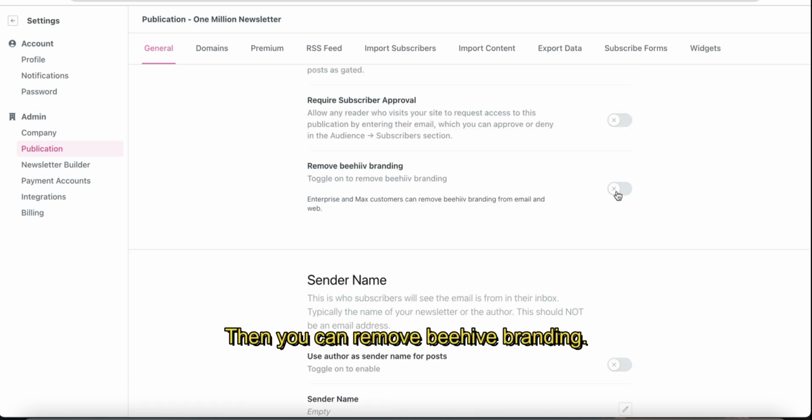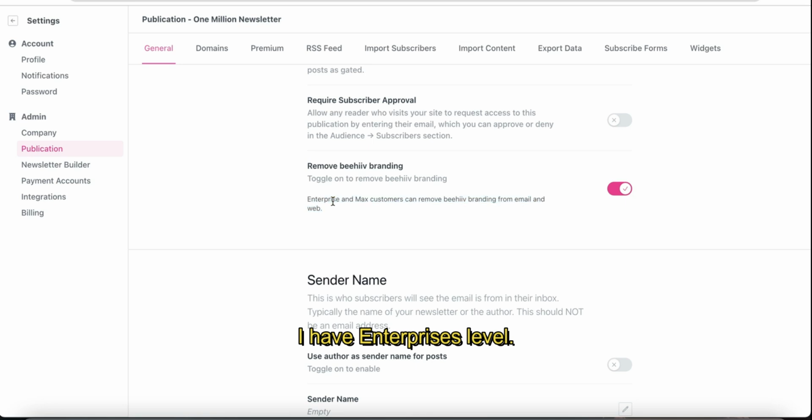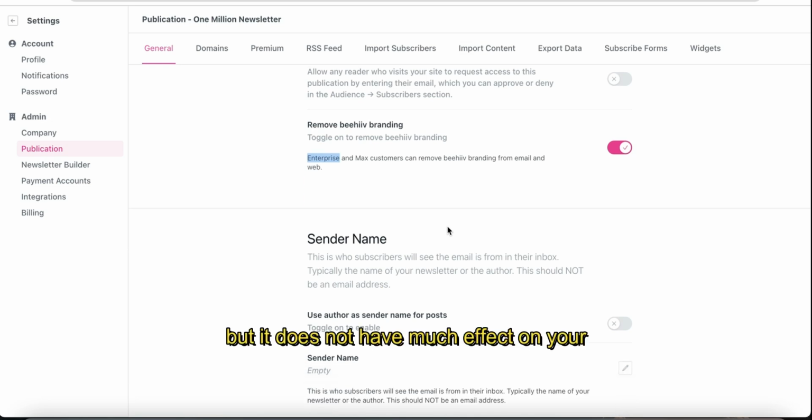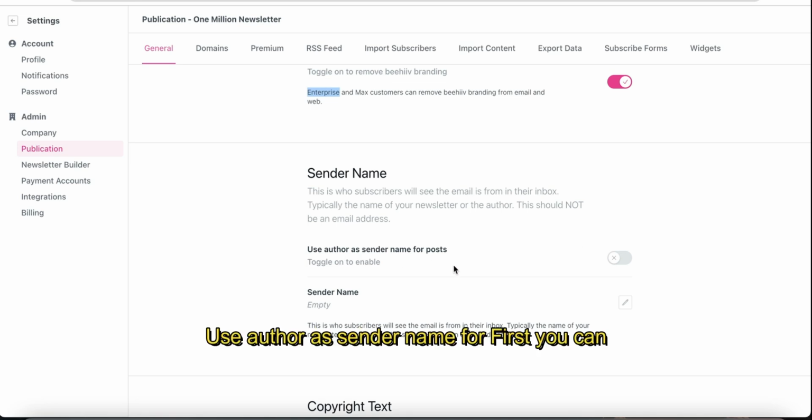Then you can remove Beehiiv branding. Of course I can remove Beehiiv branding because I have a custom payment plan here. You can see enterprise and Max customers can remove Beehiiv branding from email and web. I have an enterprise level payment plan, so I can obviously remove Beehiiv branding, but it doesn't have much effect on your newsletter success.